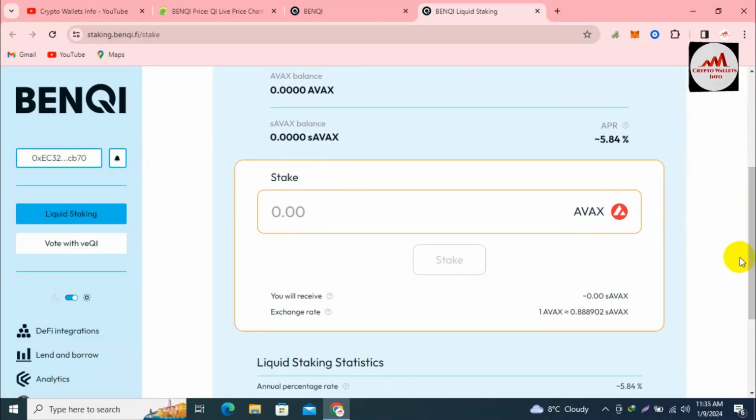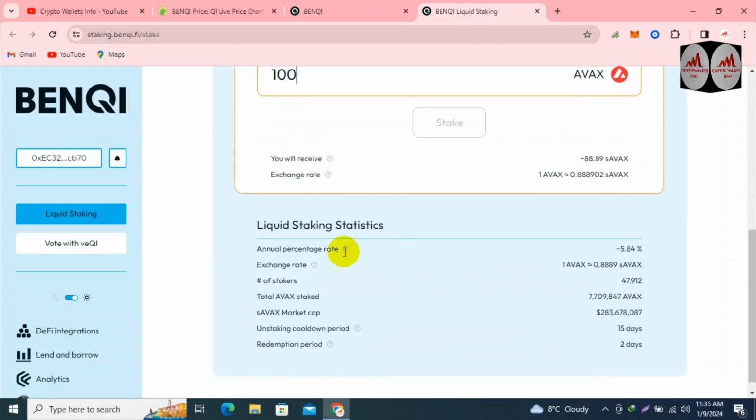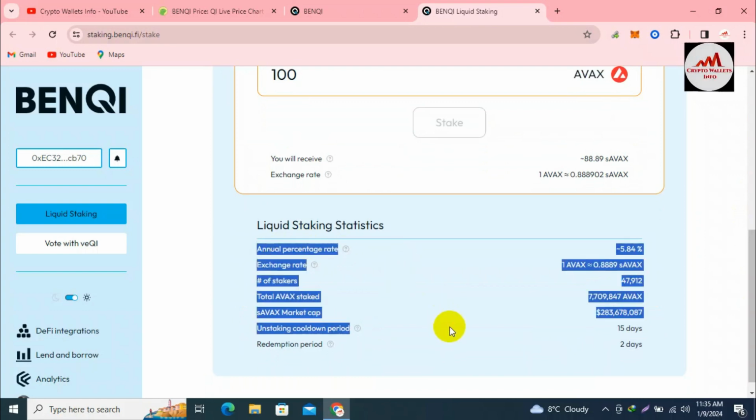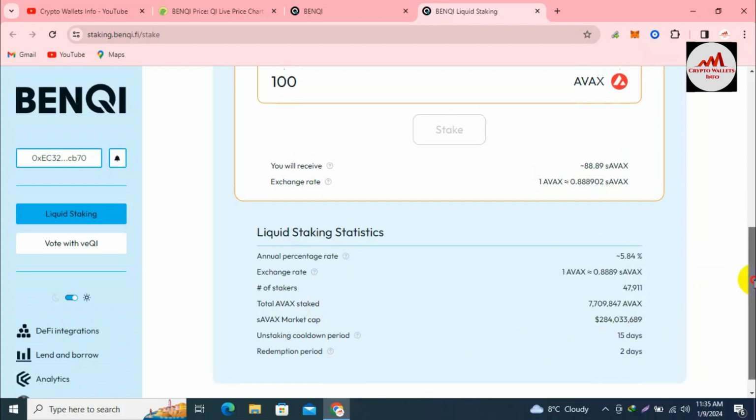Let's suppose you want to stake your AVAX with this platform. I don't have any balance, but you simply enter your AVAX amount. Let's suppose you have 10 or 30 or 100. Simply type it here, and after that you can stake. After some time you will get the APR, or extra money, or reward. Before going to liquid staking, you must read all the information: percentage rate, total AVAX staked, and unstake in 15 days. After 15 days you can unstake your AVAX, and you will also get the staking reward.